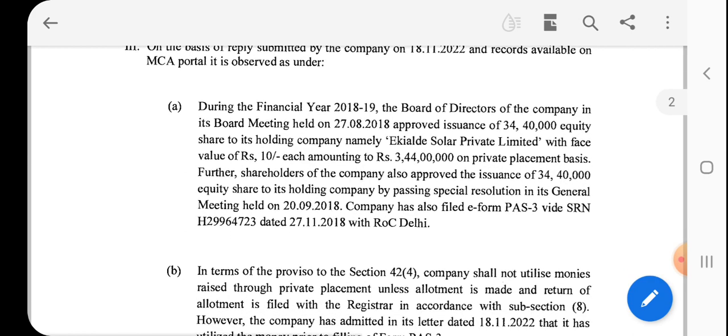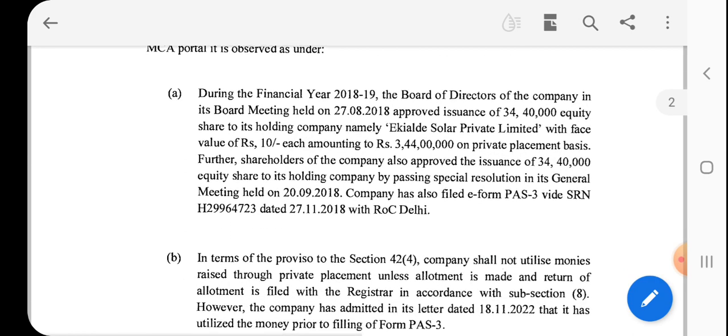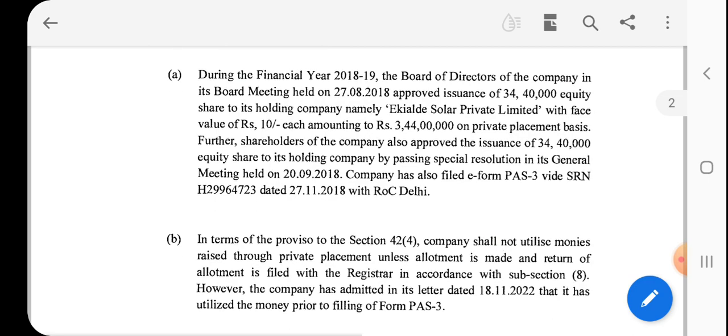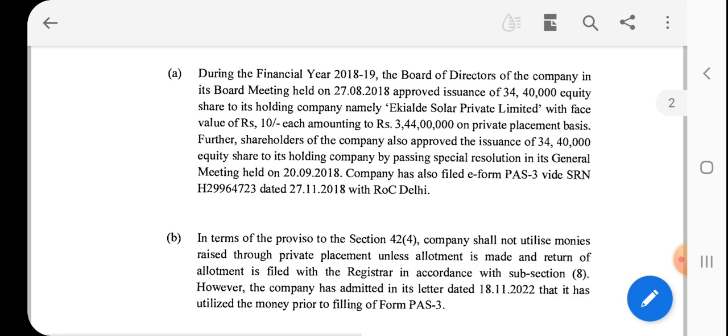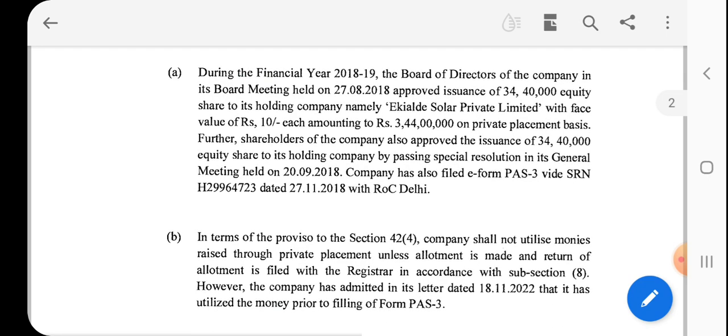On the basis of the reply submitted by the company and records available on the MCA portal, it is observed that during the financial year 2018-19, the Board of Directors of the company in its board meeting held on 27th August 2018 approved issuance of 34 lakh 40,000 equity shares to its holding company with face value of 10 rupees amounting to 3 crore 44 lakh on private placement basis.